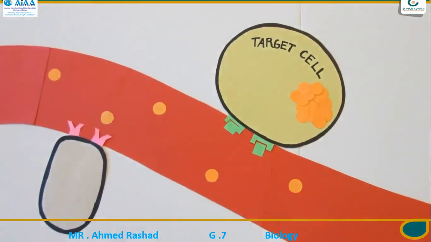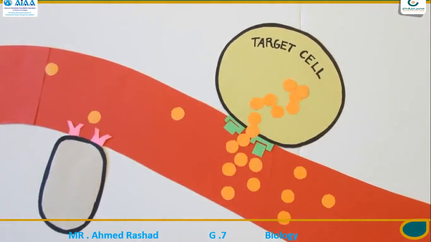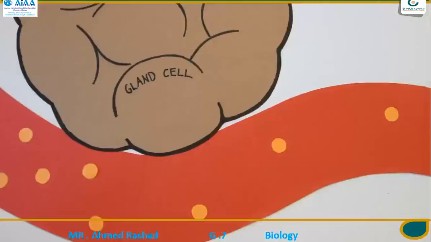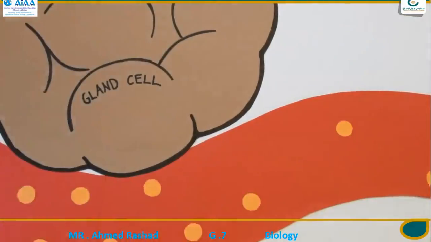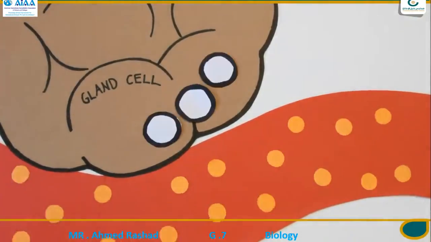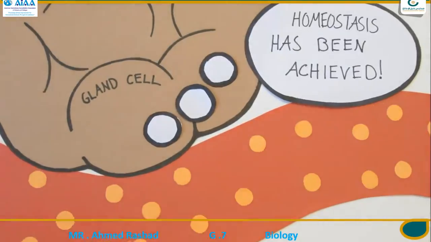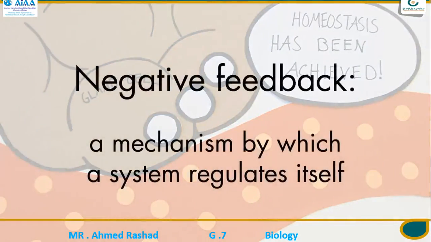This signal goes a long way. Just a few hormones can induce great change. Once hormones have succeeded in sending their message to their target cells, and in this case homeostasis is achieved, the gland decreases the secretion of hormones. The mechanism by which the gland stops secreting hormones is called negative feedback. What exactly is negative feedback? Negative feedback allows a system to self-regulate a response or output.